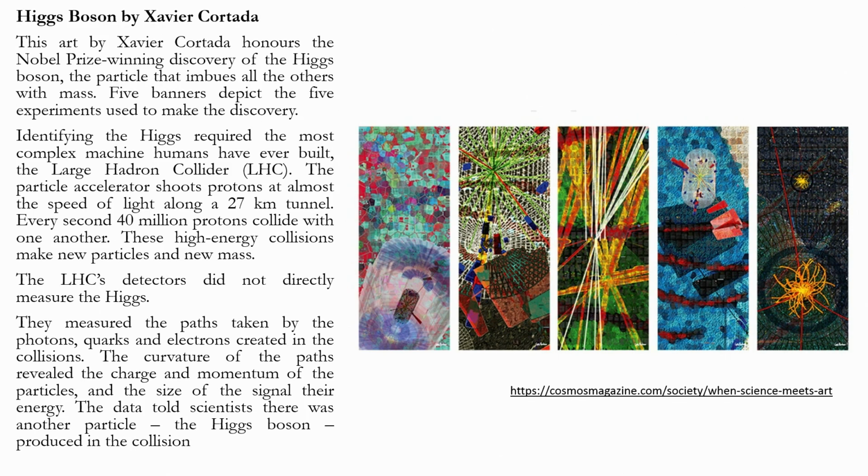The LHC's detectors did not directly measure the Higgs. They measured the path taken by protons, quarks and electrons created in the collision. The curvature of the path revealed the charge and momentum of the particles and the size of the signal their energy. The data told scientists there was another particle, the Higgs boson, produced in the collision.